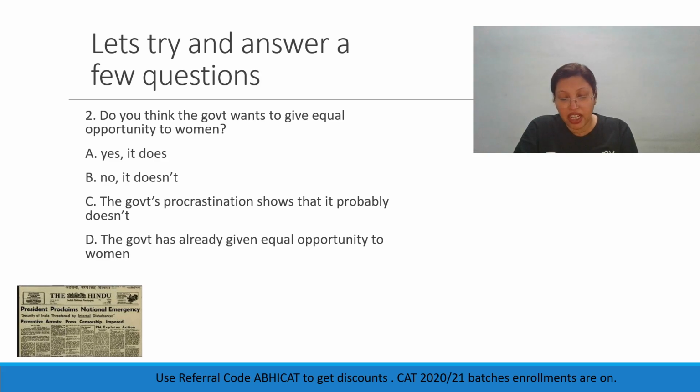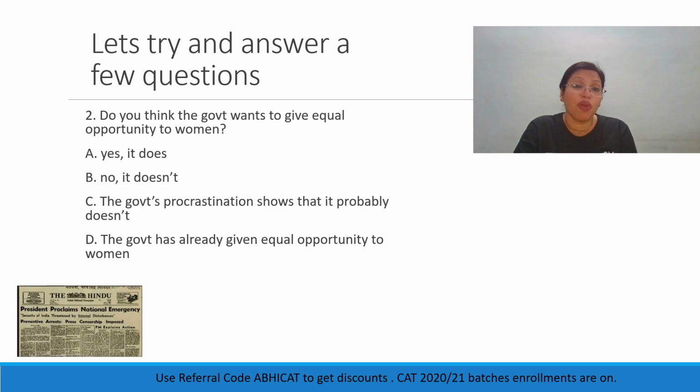So again, we are dicey about this answer. Option C very clearly says the government's procrastination shows that it probably doesn't want to give. Now, this one comes out with a reason why we can see that the government doesn't want to give equal opportunity. So because it has been procrastinating for the last 2 years, then probably yes, it doesn't want to give.